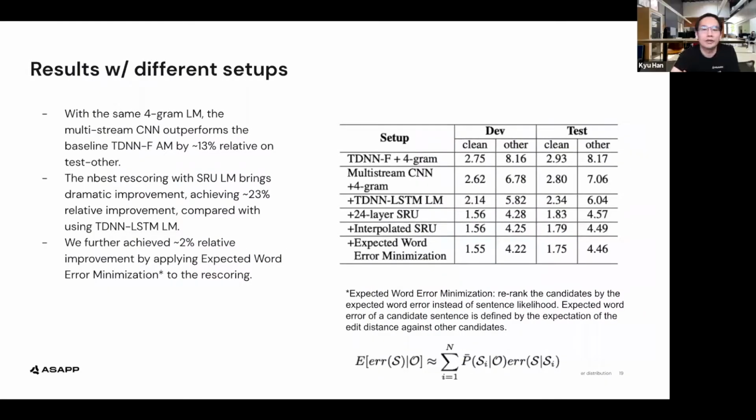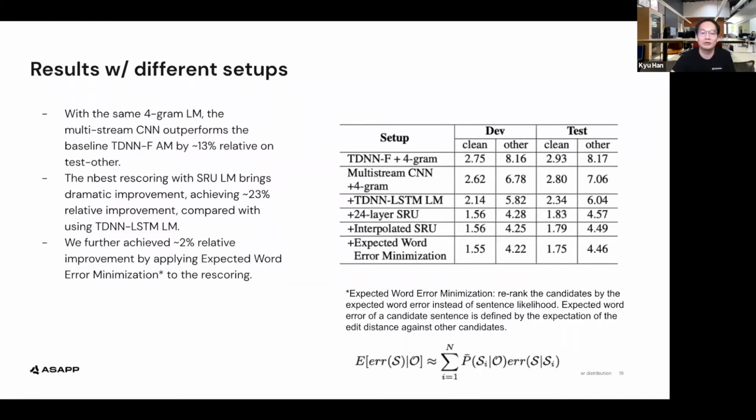This table shows the results of our system with different configurations. In contrast to the baseline TDNN-F acoustic model with a 4-gram language model, we can see that the multi-stream CNN with the same language model outperformed by around 13% relative improvement on test other. The N-best rescoring with the self-attentive SRU language model brought dramatic improvement, further improving the word error rate by around 23% relative, as opposed to rescoring using the TDNN LSTM language model.